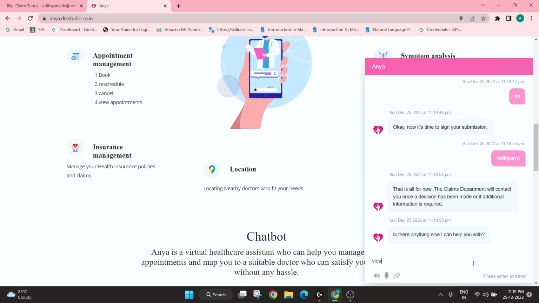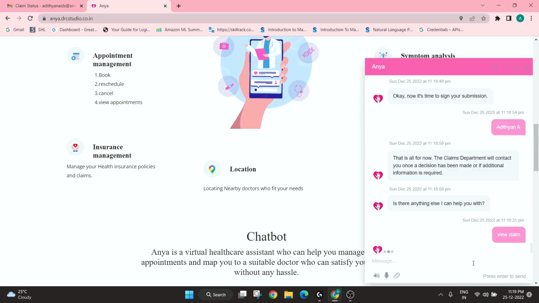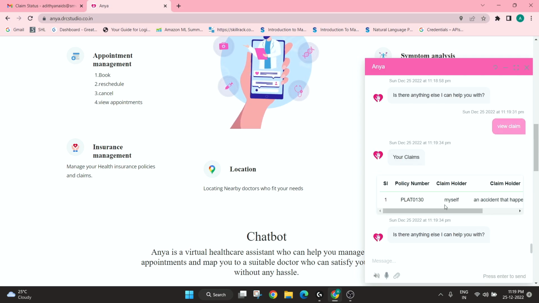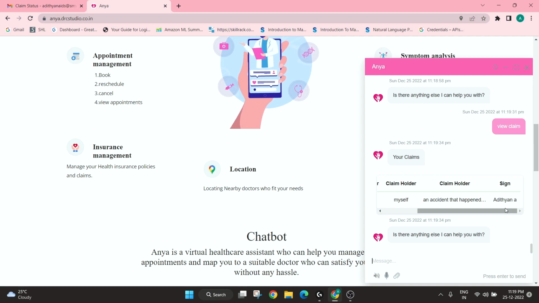Now let's just view our claim. We can see that my claim is here. Now let's dive on to a new use case. Let us say I want to apply for a new policy.